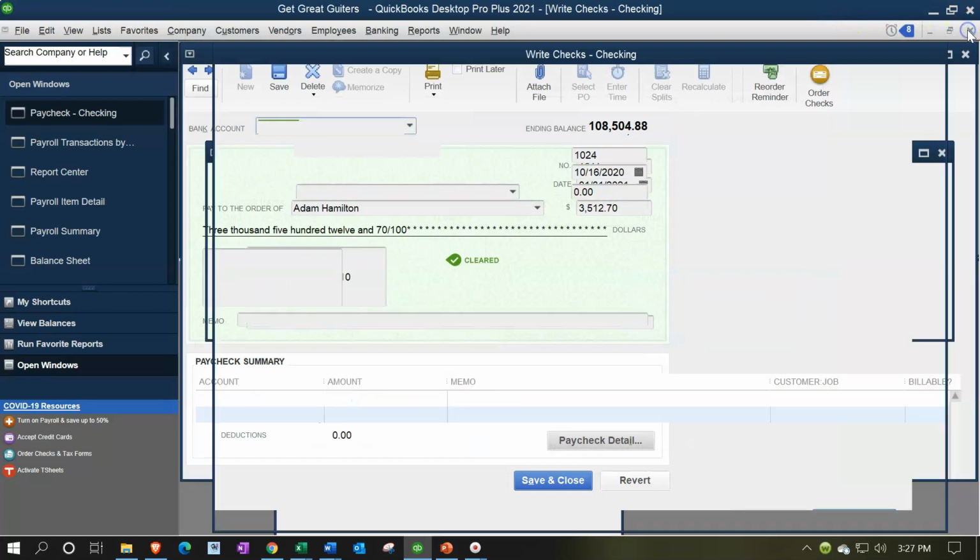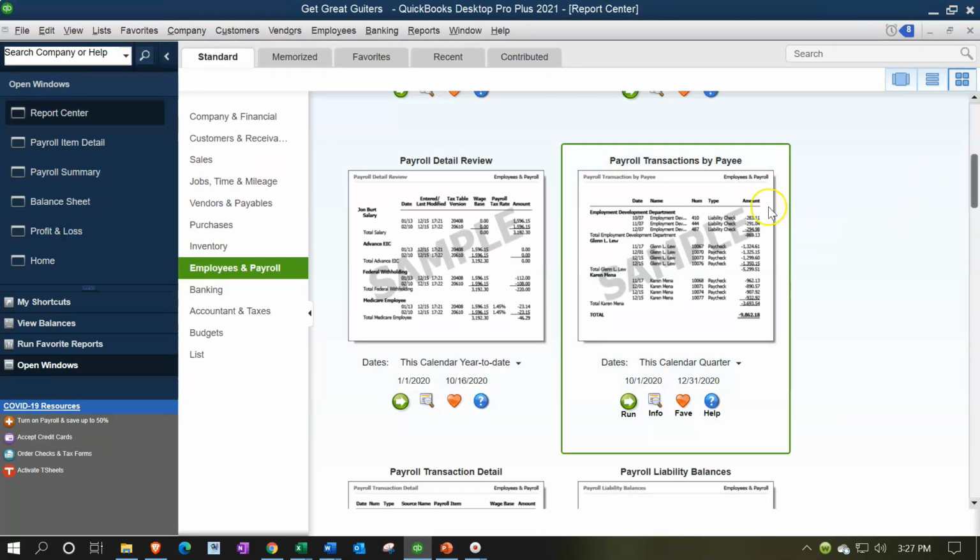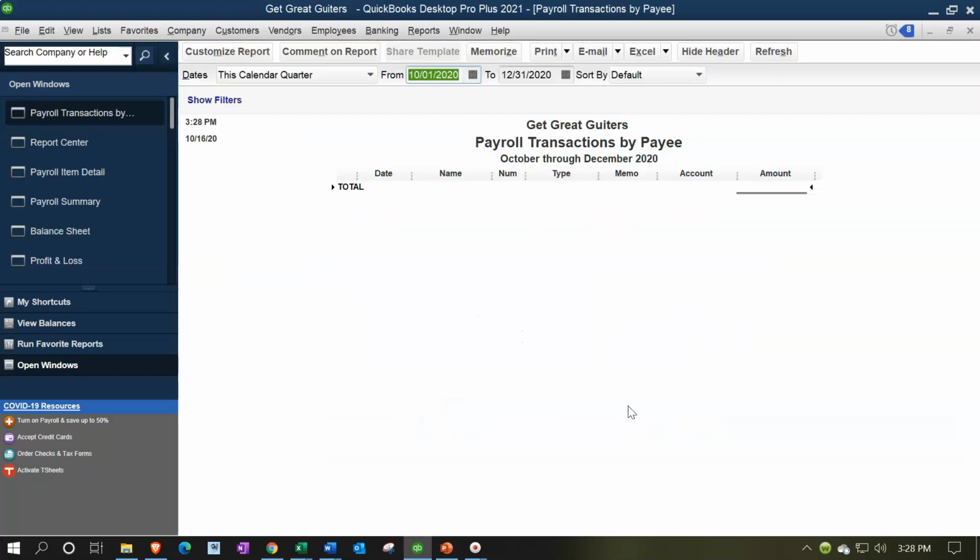Closing this back out, closing this back out. Let's close this one. We have the detail then. Let's take a look at the detail report. Payroll transaction detail 01/01/21 to 02/28/21.